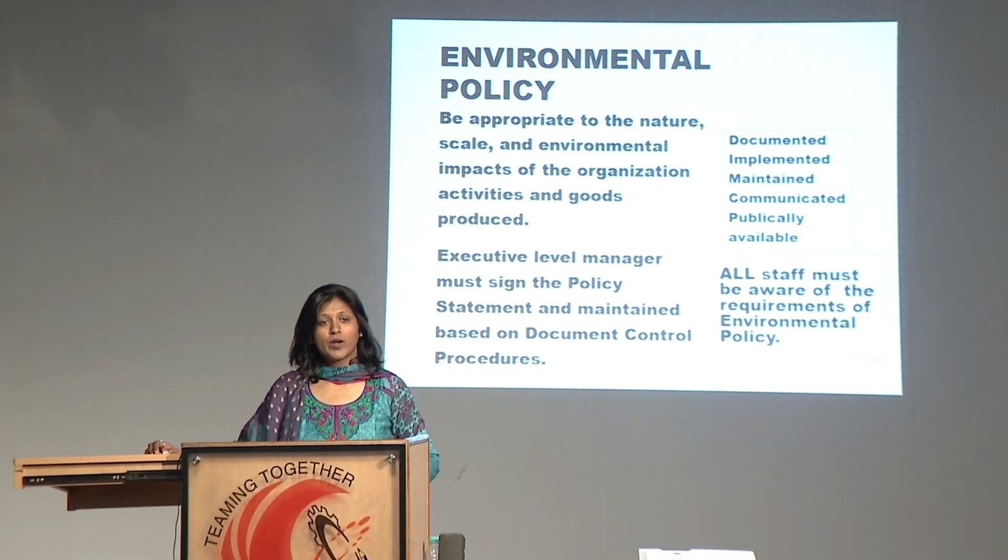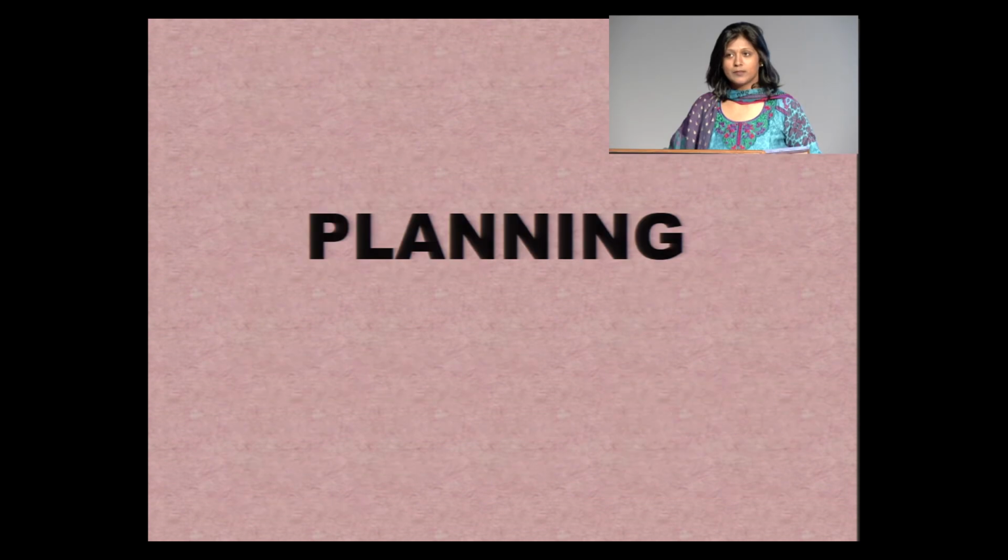In our second series, we had discussed in detail how to implement an environmental policy, how to formulate it, how to go about the planning, and the last discussed in series 2 was implementation and operation. As was discussed, just a quick review, the policy has to be appropriate to the nature of the work of the organization. It has to be documented, implemented, maintained, and communicated to all the people involved in the system.